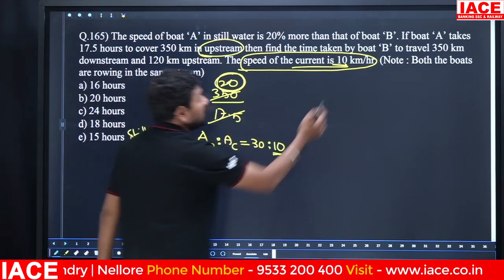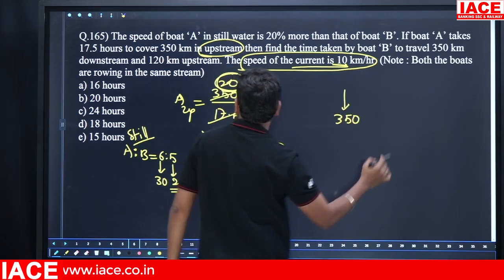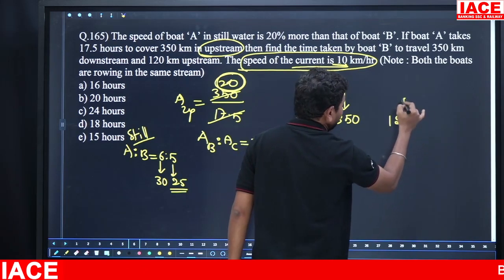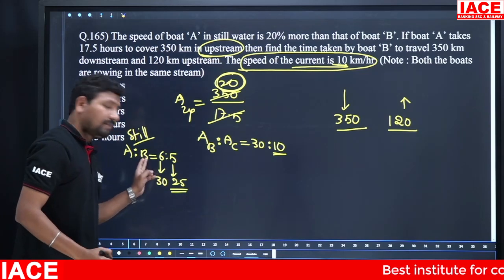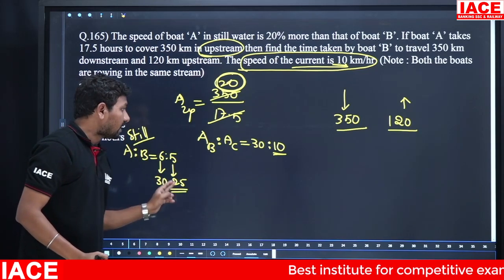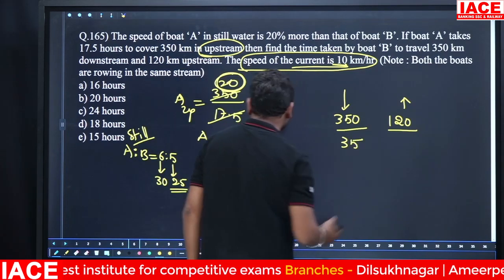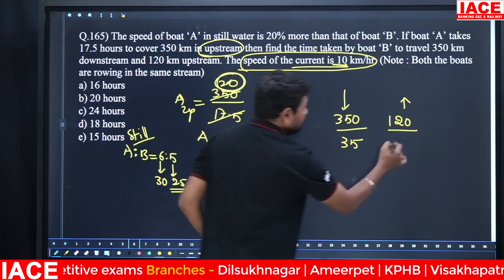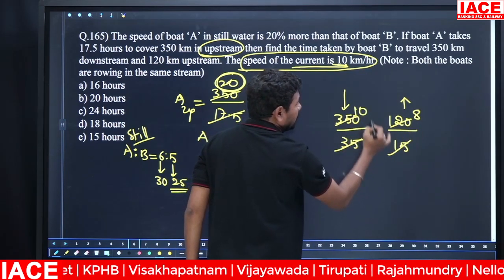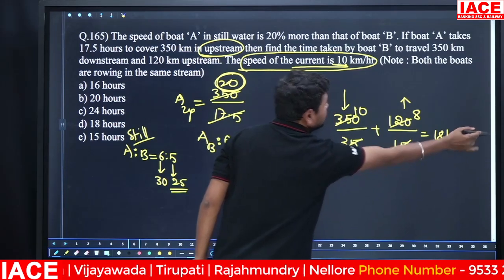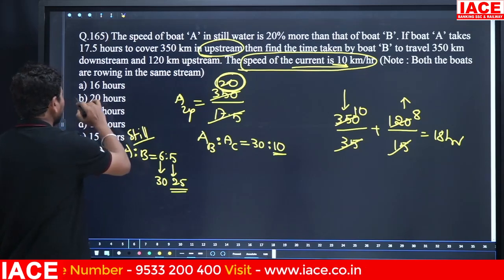Now, question wise, B can travel 350 kilometers downstream and 120 kilometers upstream. Boat B's still water speed is 25 kmph and the water speed is 10 kmph, so the downstream speed is 35, and 25 minus 10 is equal to 15, and 15 to 120 is 8 times, 35 to 350 is 10 times. Total journey time is 18 hours for B to complete such distances. Option D.